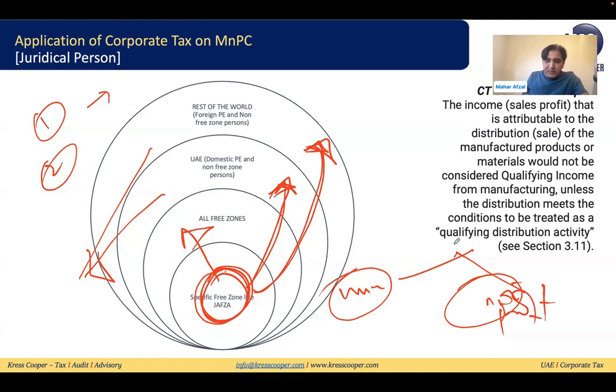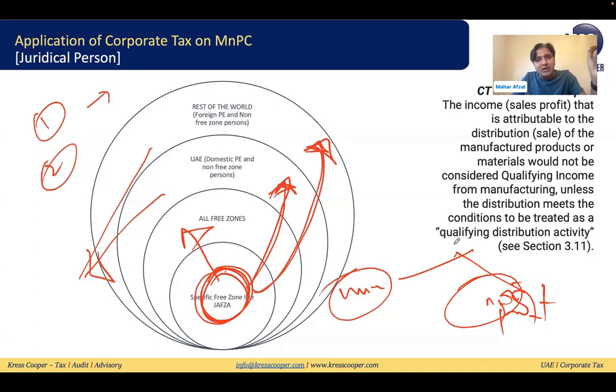The law says, whenever the qualifying free zone manufacturing and processing company is issuing any invoice to another party, it might be that the party is in the mainland, within the free zone, out of the free zone, or out of the UAE, but the manufacturing and processing company is located within the free zone and is considered a qualifying free zone manufacturing and processing company.